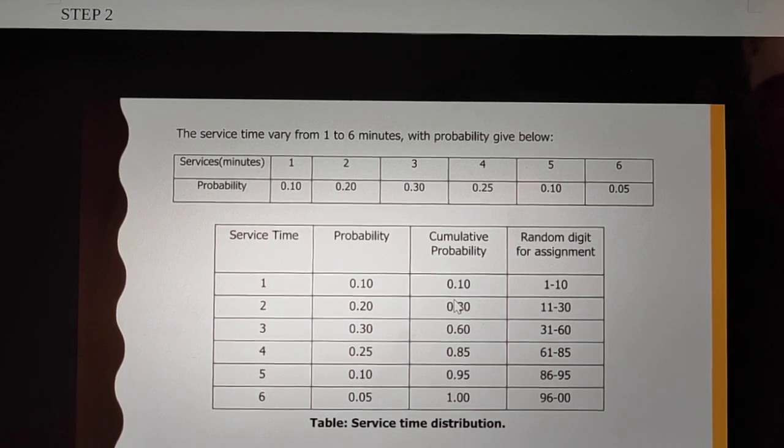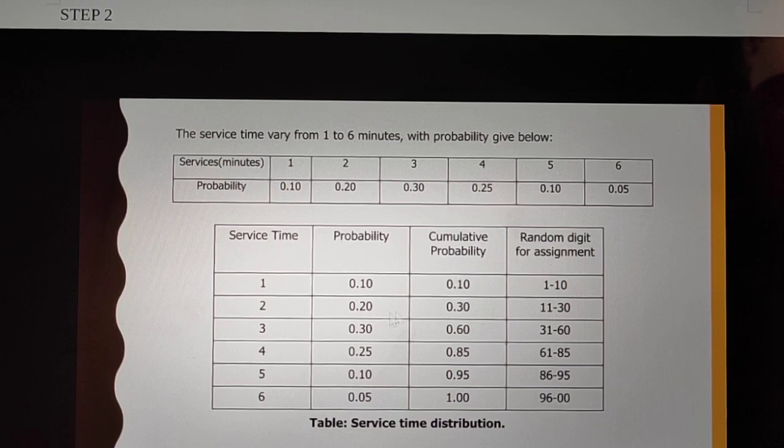Then for the second, we add 0.1 to 0.2, and we are left with 0.3. Then the range of random numbers will be from 11 to 30. For the third it will be from 31 to 60. Accordingly we have to proceed.